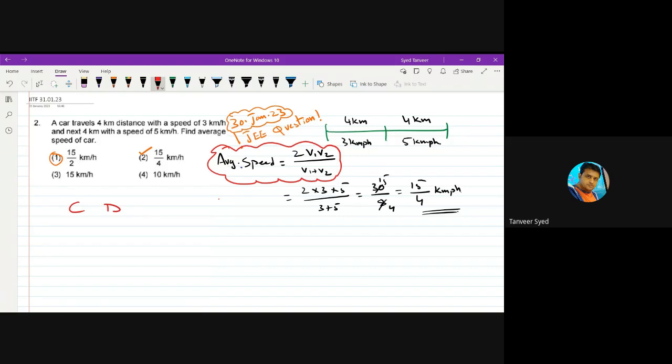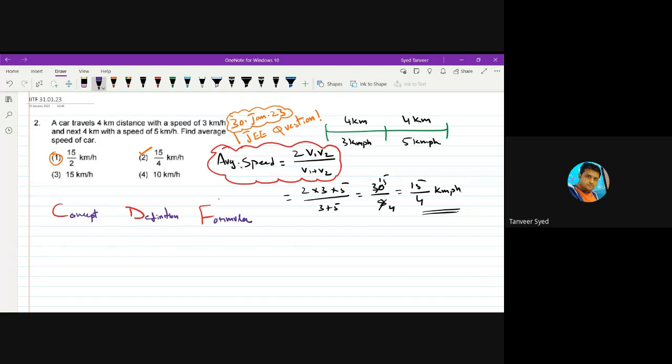C, D, F. These are the primary things. What is C? C is concept. D is definition. F is formula.